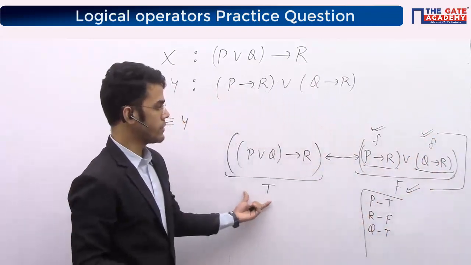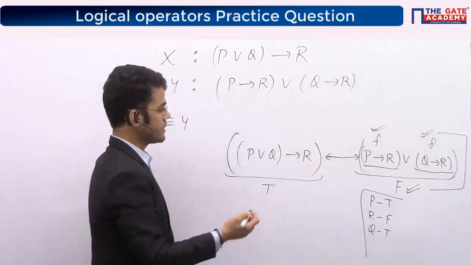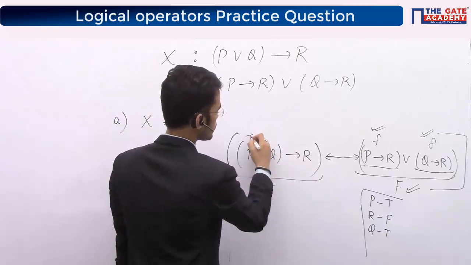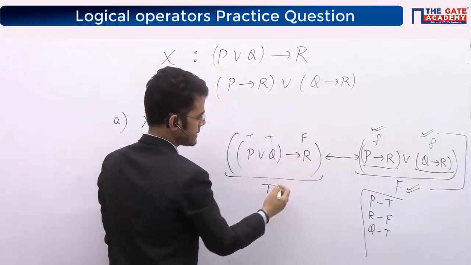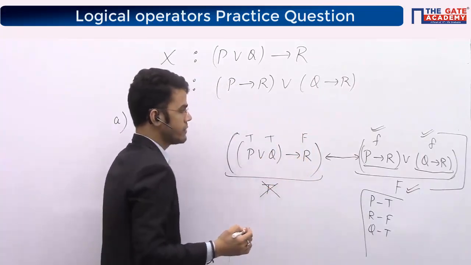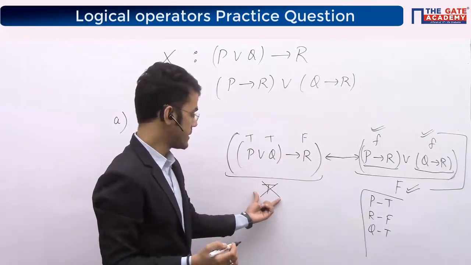Next, moving on, we have to check with these values whether we are able to make this side true, right? So P is true, Q is true, R is false. So true or true implies false, true or false is giving me false, no. So with these values, I am not able to make this side true.